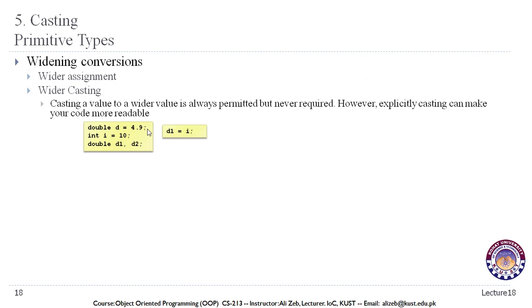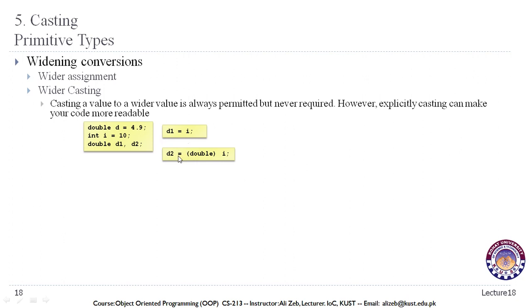and if we want to assign an integer value to a double variable, we can do that without any problem. We can do that without losing any information. We can do that without getting any compilation error. The reason for that is, as we can see, that a double value can store more detail, it can store more information than an integer value. That is why Java allows it without any explicit conversion.